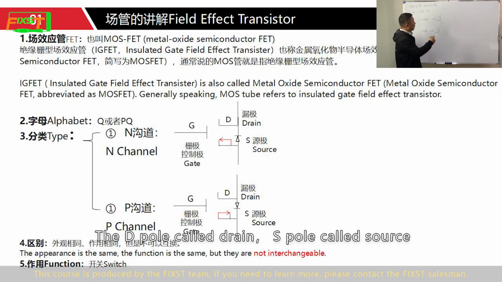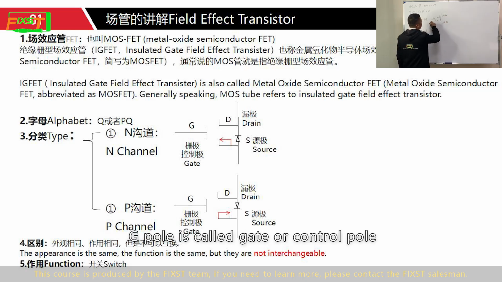The D pole is called drain, the S pole is called source. The G pole is called gate or control pole.